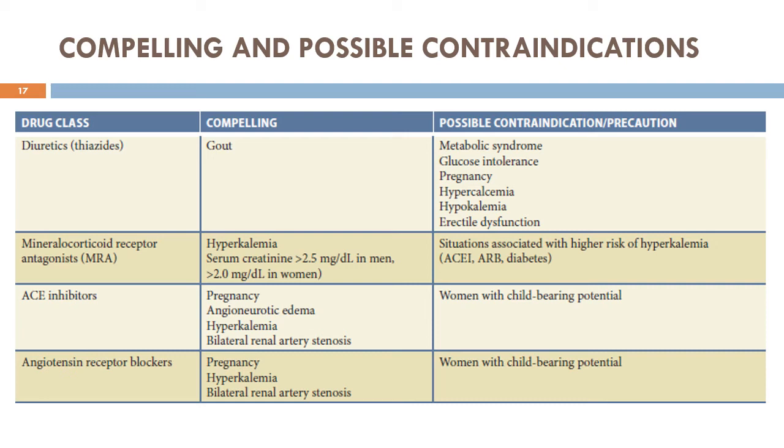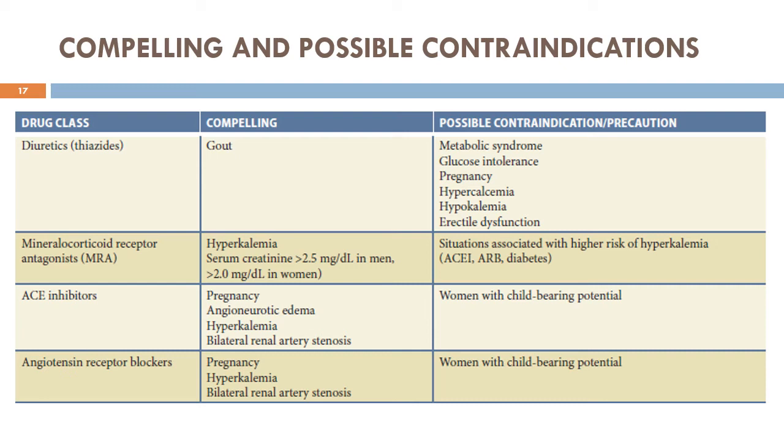The ACE inhibitors are contraindicated in pregnancy because these drugs are known to cause the teratogenic effect in the fetus. In angioneurotic edema patients, again, ACE inhibitors can cause puffiness and angioedema. Therefore, patients prone to these conditions are not to be prescribed these drugs. ACE inhibitors can also cause hyperkalemia. Therefore, patients with hyperkalemia are not to be prescribed these drugs.